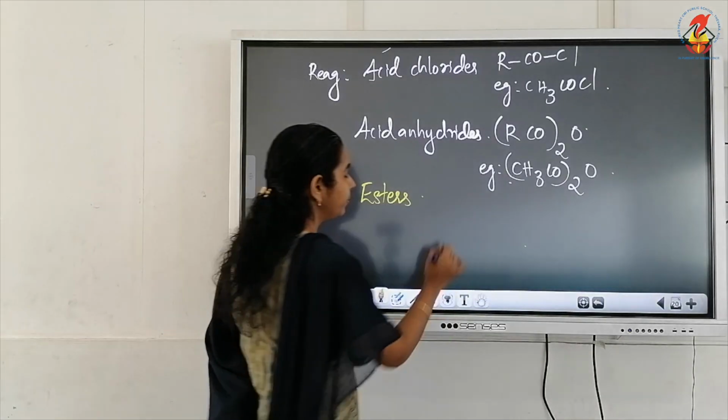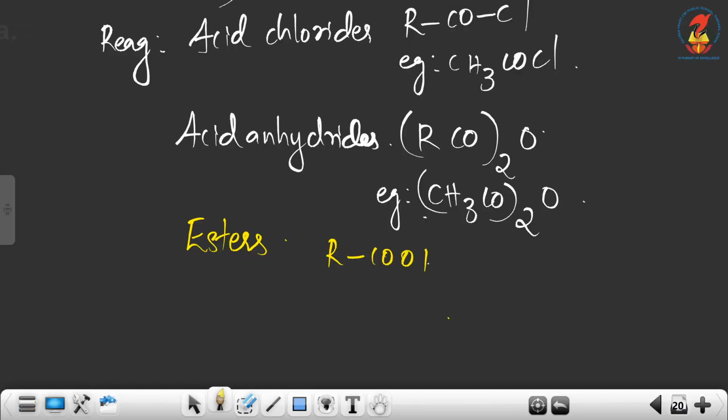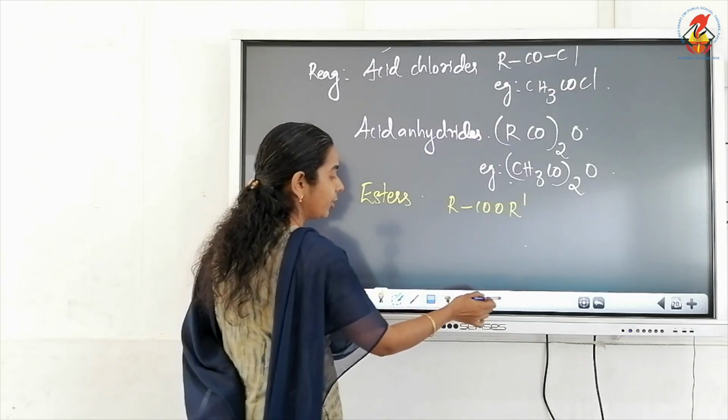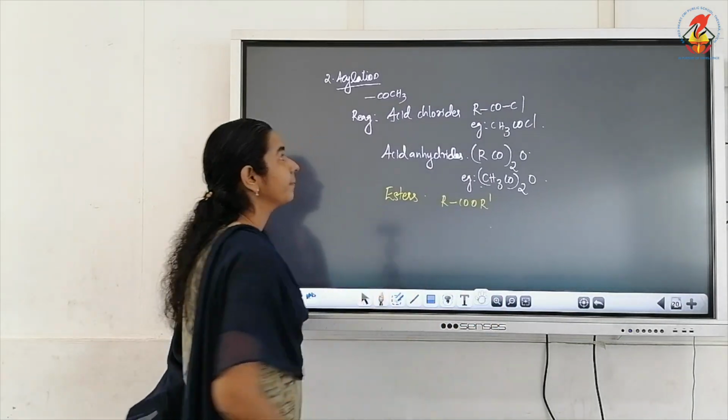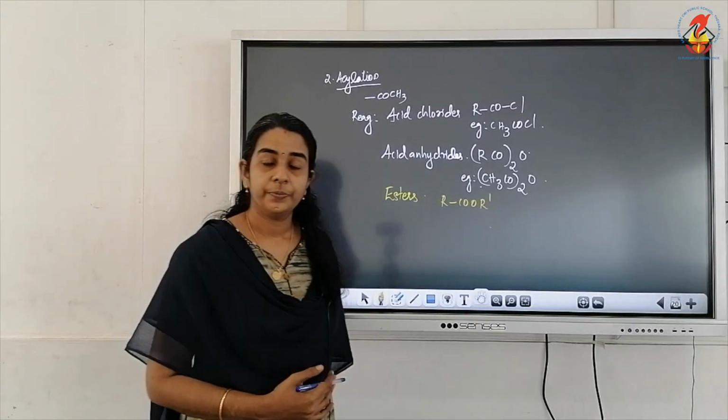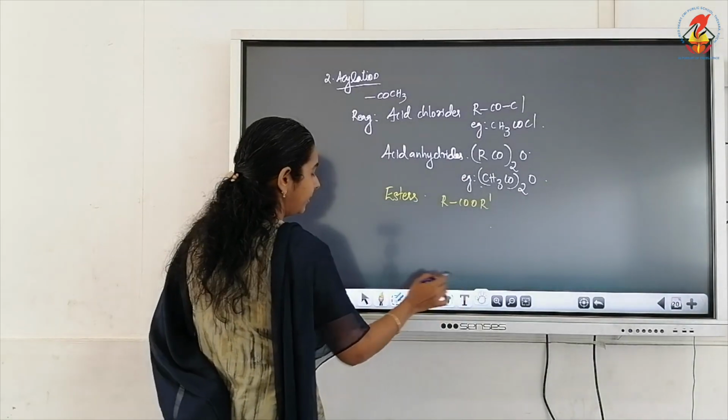Esters, what is the general formula? RCOOR'. So, these are the reagents that we can use for the acylation of amines. Okay. Now, we will see, for example,